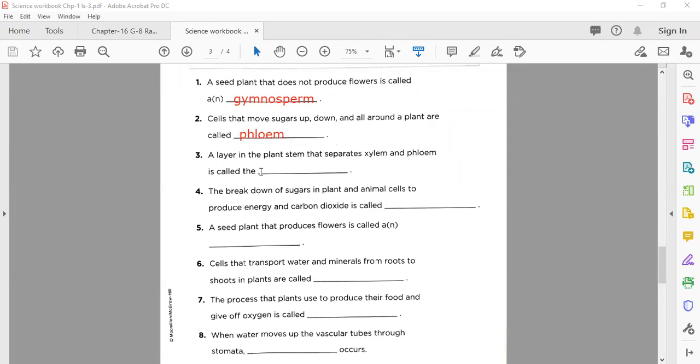So let's try to understand what will be the exact answer. A layer in the plant stem that separates xylem and phloem is called the dash. You know that very well. A layer between these two tissues that separates them. So what do we call it? Cambium. Yes.